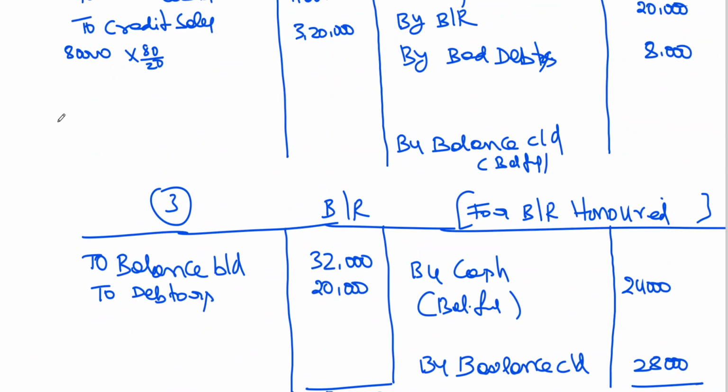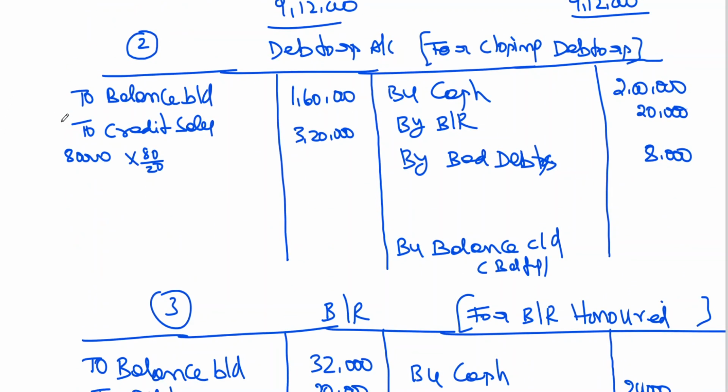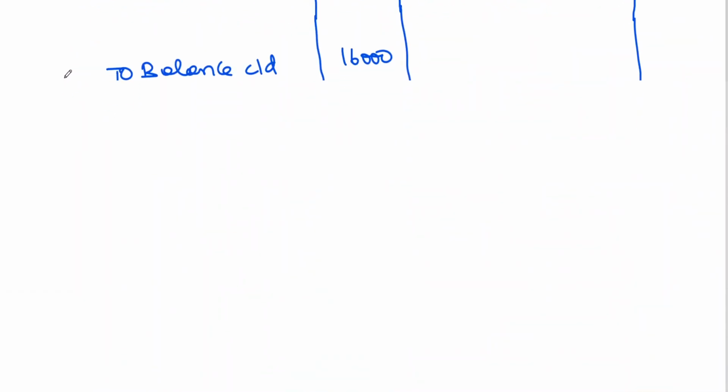Then those data now: 60 plus 320, 480. 480 minus 2,20,000 minus 32,000. This is before calculating the debts.